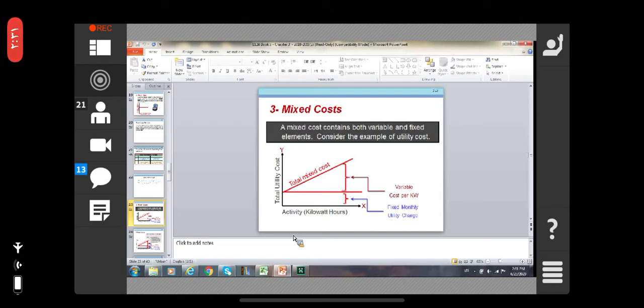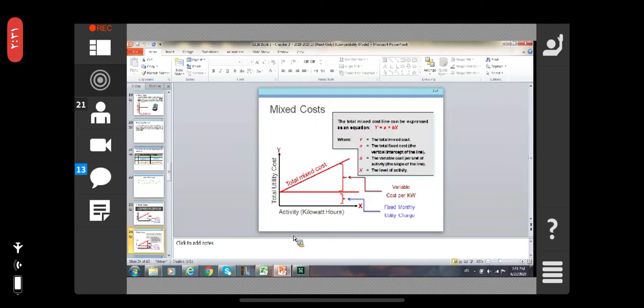Here, it means the variable cost per kilowatt and the fixed monthly utility charges. Okay, so mixed cost means what? The cost where the variable and the fixed cost elements are available.